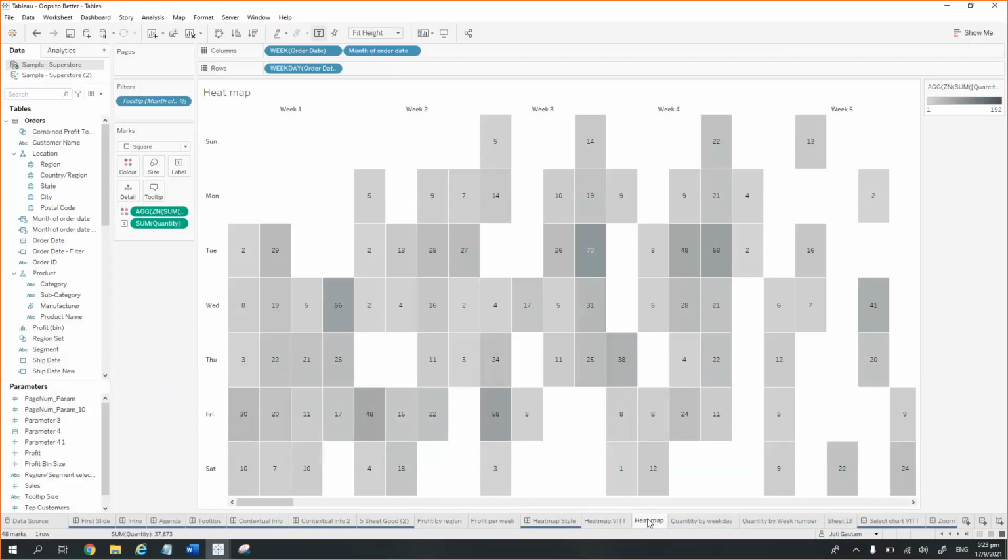So this is the normal heat map which we have created. This is a simple visualization where we are showing the quantity by the week and the month, and it is for all the months. So that's why it looks cluttered. But if you see here, there is a filter which is automatically passed when we put this sheet into the tooltip of that particular line chart. So with the help of the filter, it is going to show this chart for that particular month only.